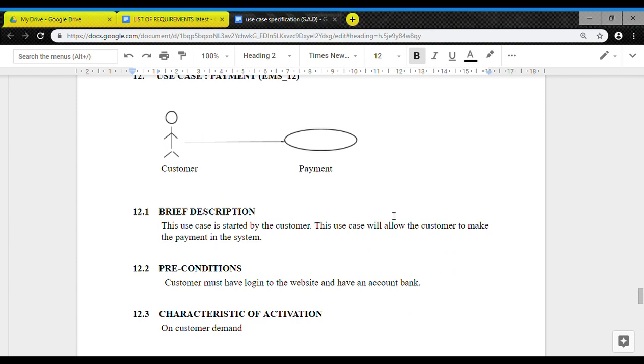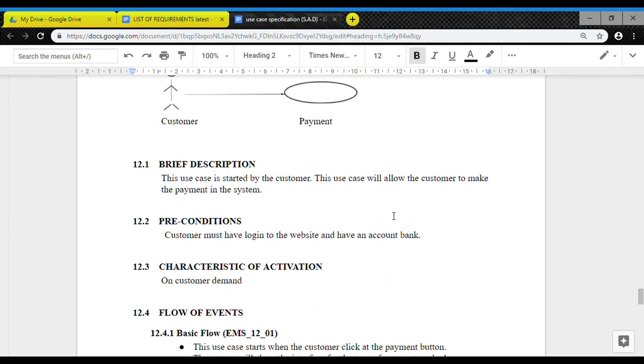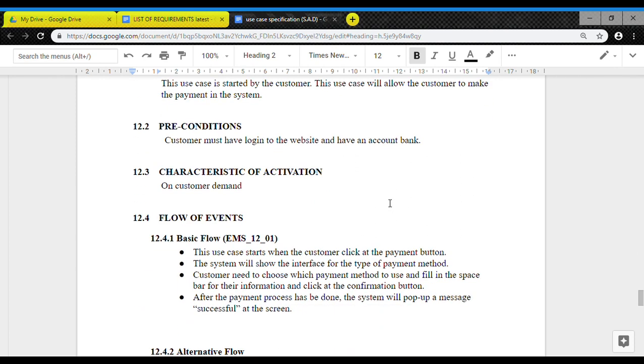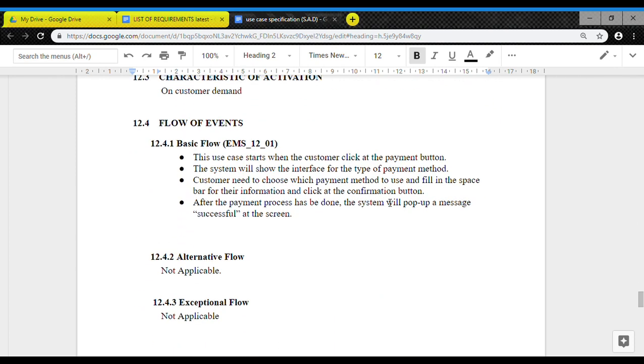Same as before, because this is a use case specification, the brief description, precondition, and characteristic are the same. So we just jump to the flow of events. This use case starts when the customer clicks the payment button, and the system will show the interface for the type of payment method. The customer needs to choose which payment method to use, fill in the space for their information, and click the confirmation button, and a message pops up after the payment was successful.